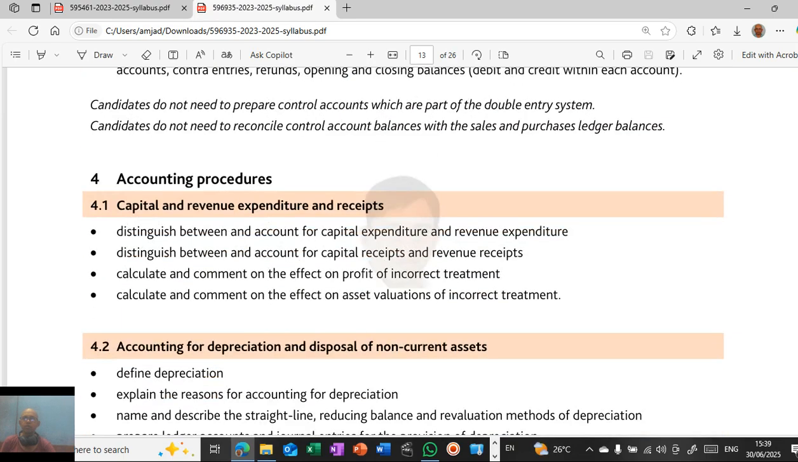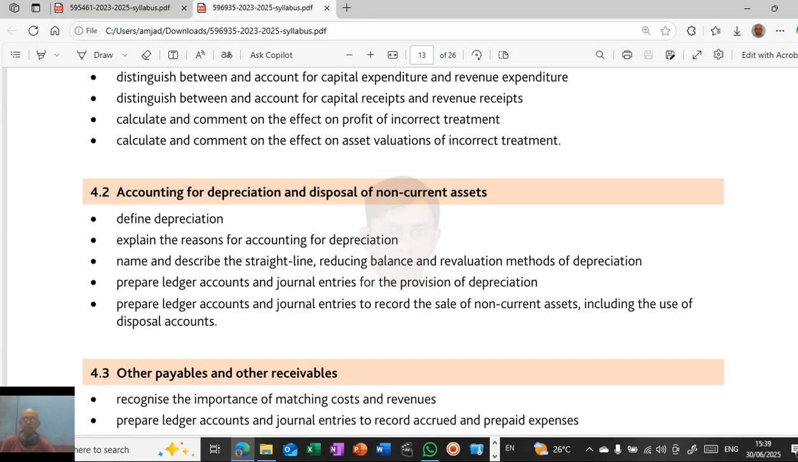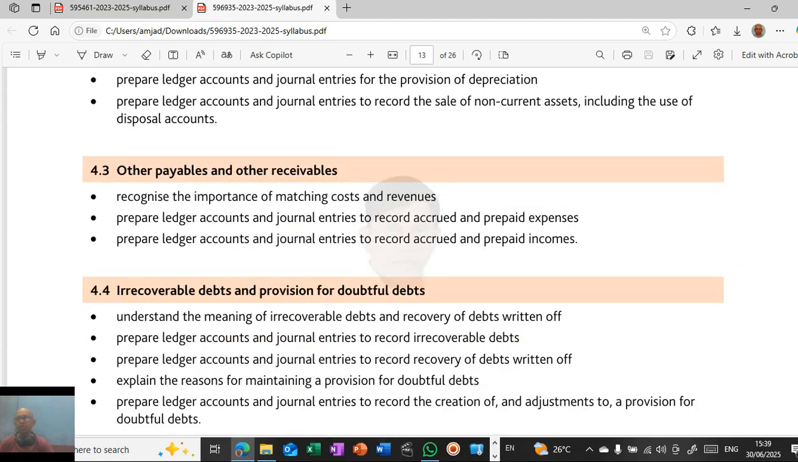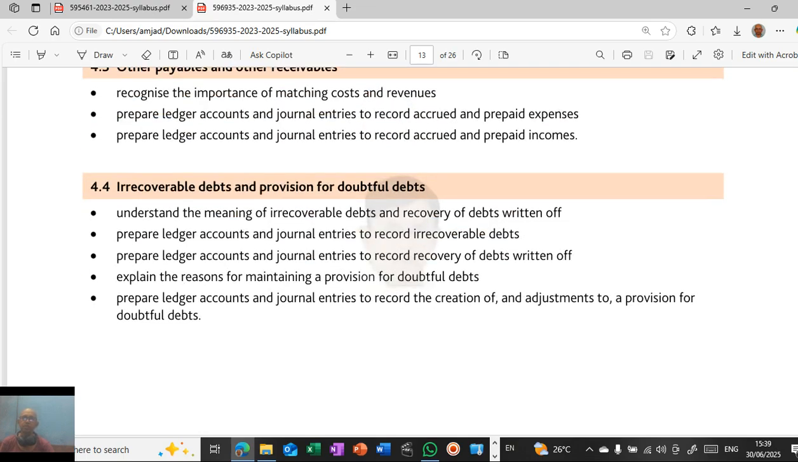Accounting procedures: what do you mean by capital and revenue expenditure and receipts? Then accounting for depreciation and disposal of non-current assets. We'll be learning the straight line method, reducing balance, and revaluation method of depreciation, how to pass the entries, how to verify, and how to calculate the profit or loss on disposal of assets. Then other payables and receivables like accrued expenses, prepaid expenses, accrued income and prepaid income, and irrecoverable debts and provision for doubtful debts. What do you mean by irrecoverable debts and provision for doubtful debts? All these things we'll be discussing.